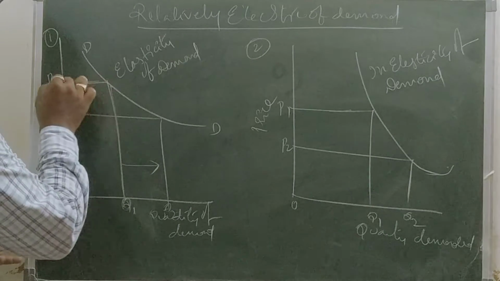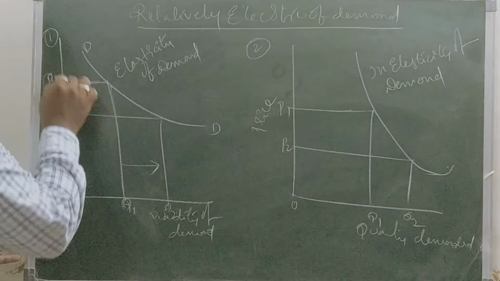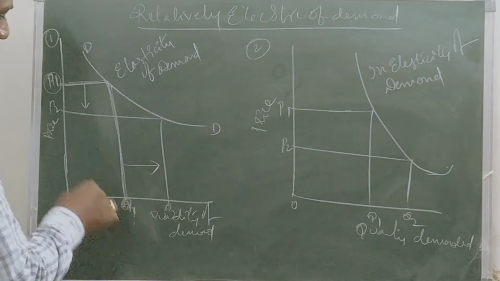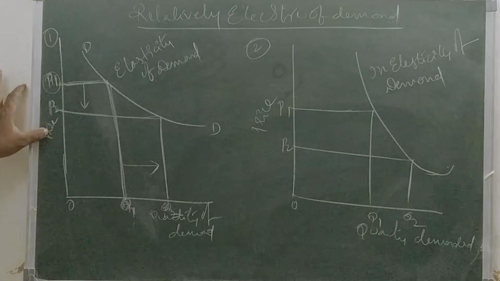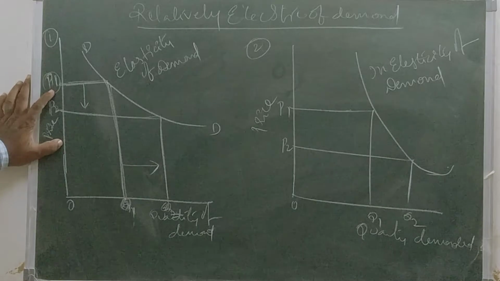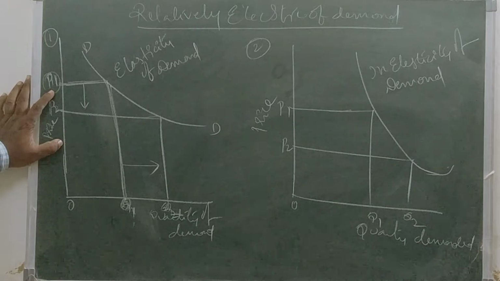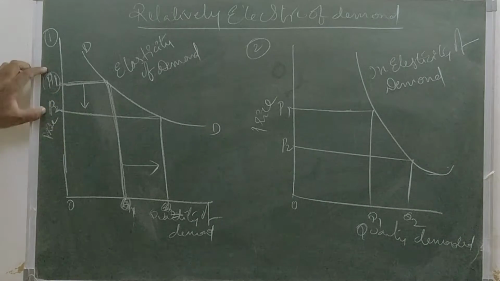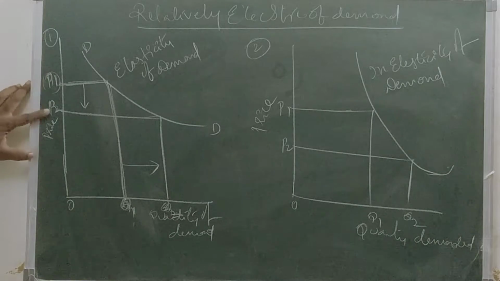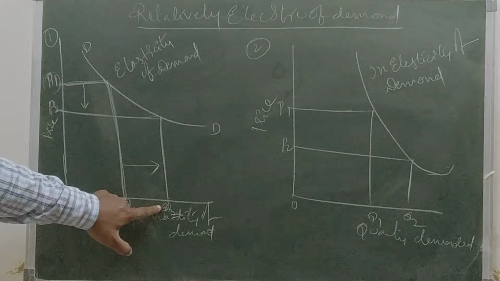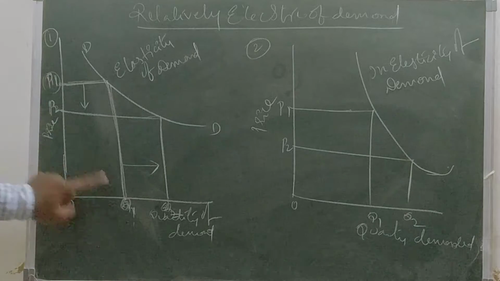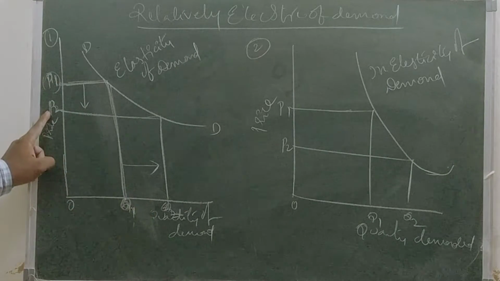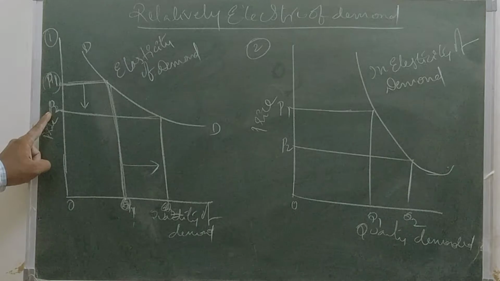Similarly, see here, when the price changes, the quantity also changes. So these changes show that the quantity demanded increases from Q1 to Q2 because of the fall in price from P1 to P2. This is the extent of the fall in the price.